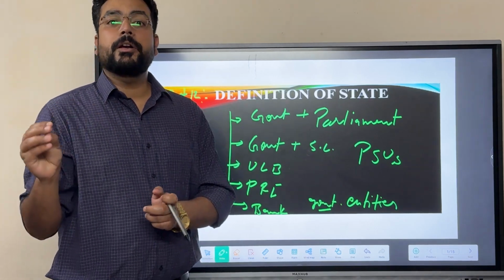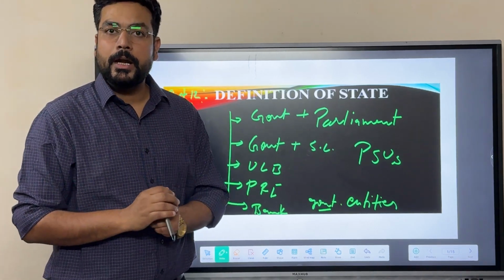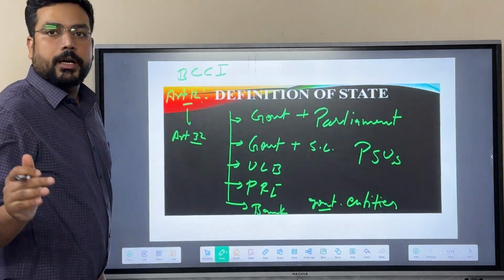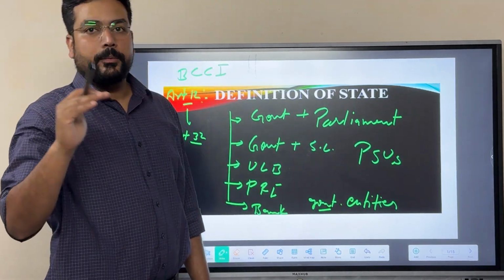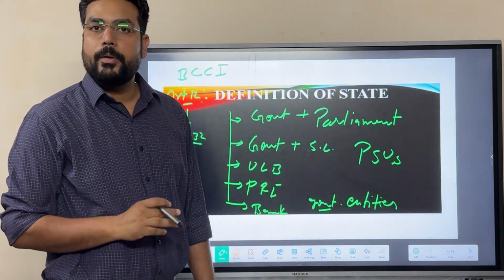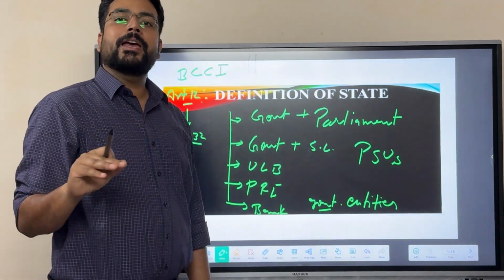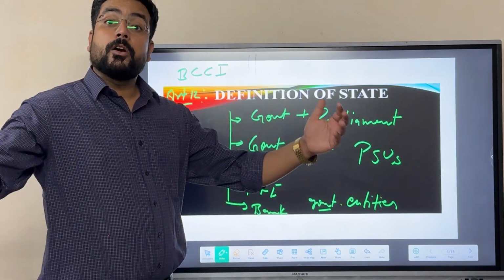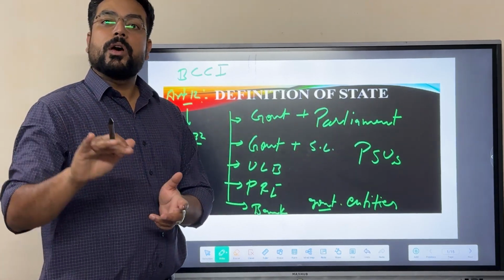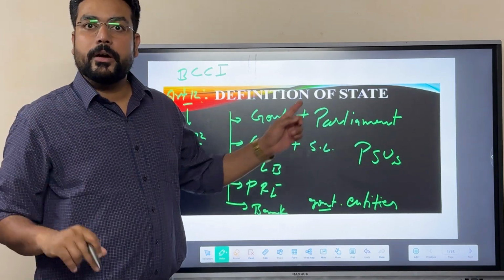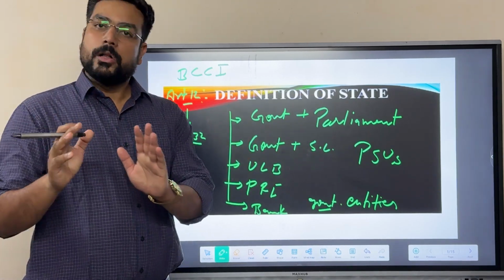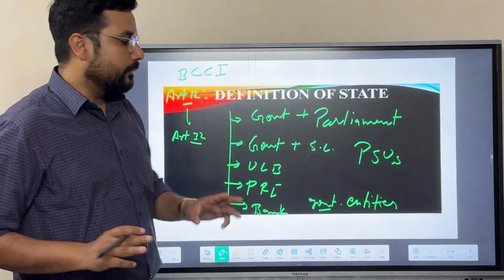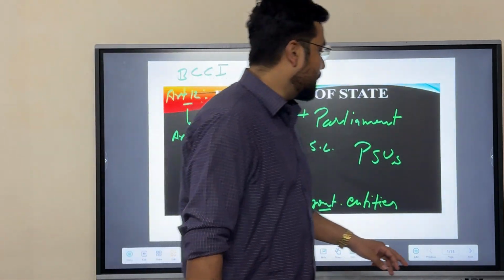But there are some certain institutions which are not part of this state, namely BCCI. This is one of the very important ones, the Board of Control for Cricket in India. This is one of the entities which is completely private. It has no share of the government, and that's why you will see BCCI shall not fall under the category of state. This is one of the examples. Apart from that, lots of examples of private entities are there who are working here in India but will not be covered under the state definition. It means although we can file a suit against them, they will not be part of state. That's the definition of state under Article 12.